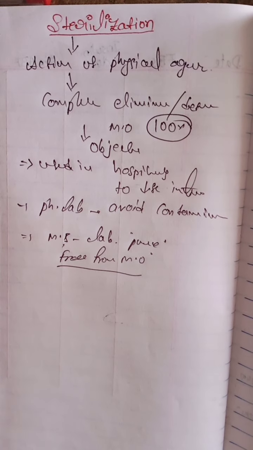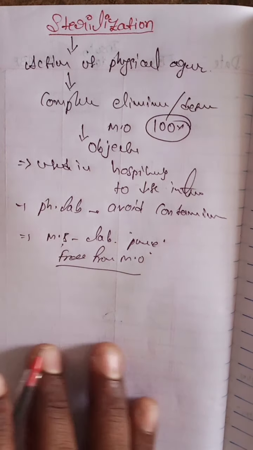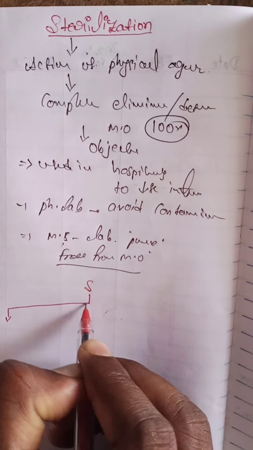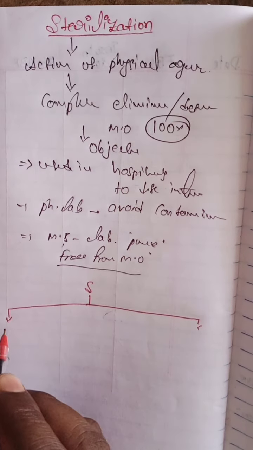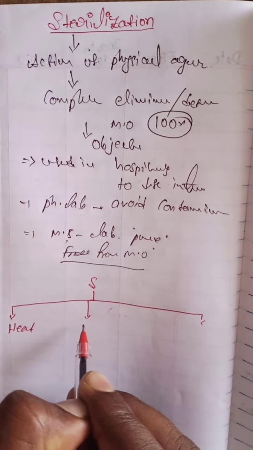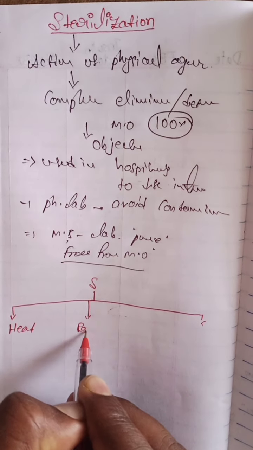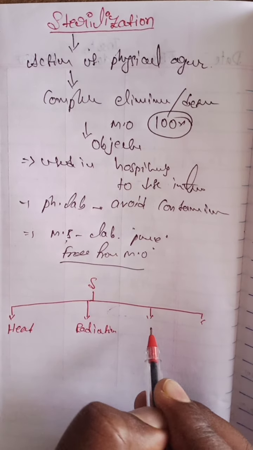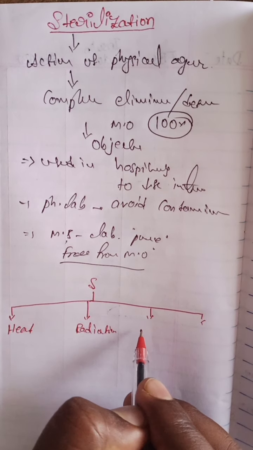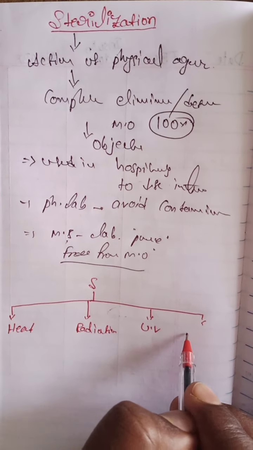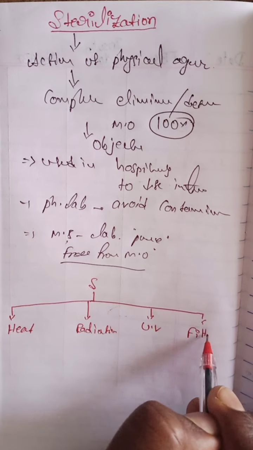The sterilization process is classified into several types. Number one is heat sterilization, number two is radiation sterilization, number three is ultrasonic vibration sterilization, and number four is filtration sterilization.